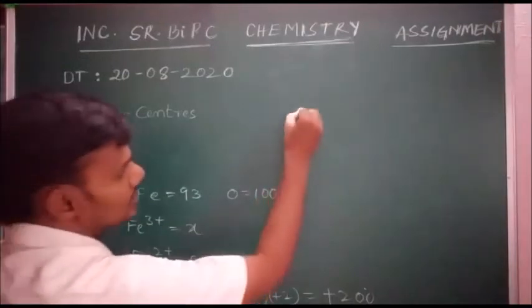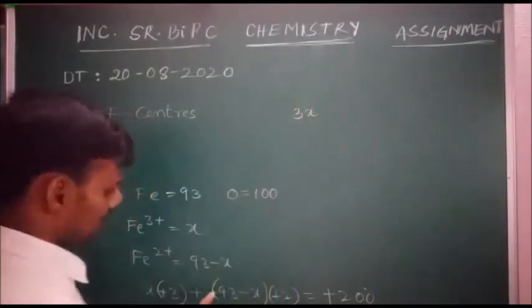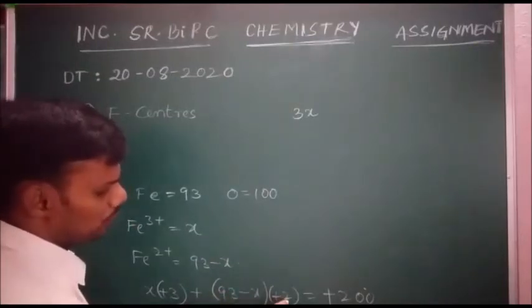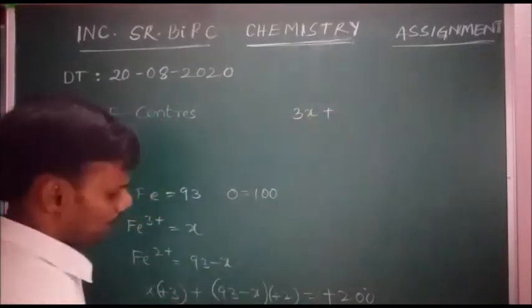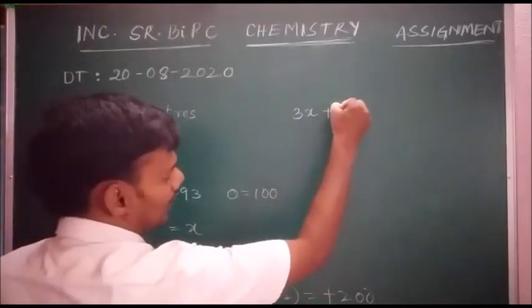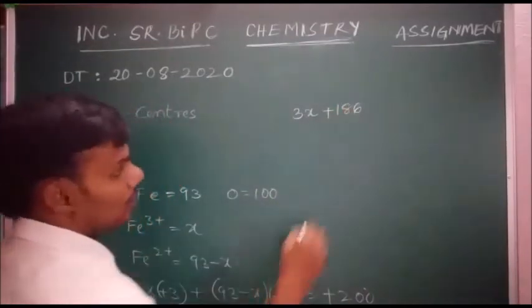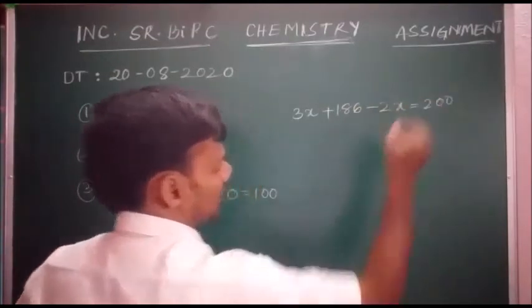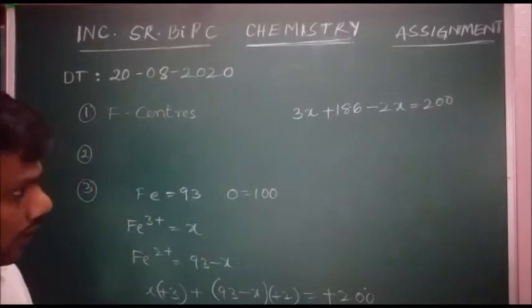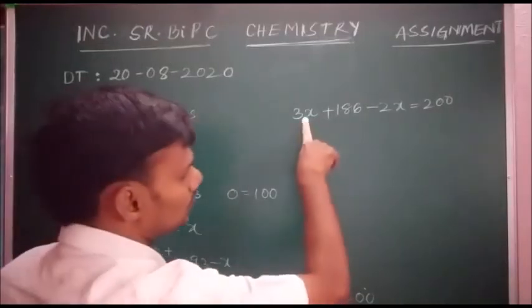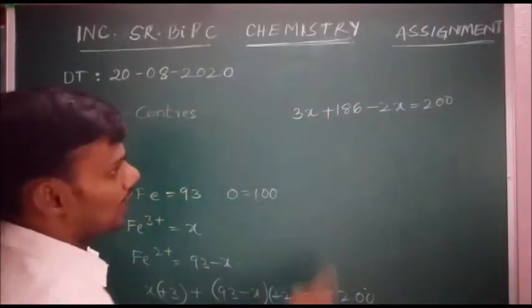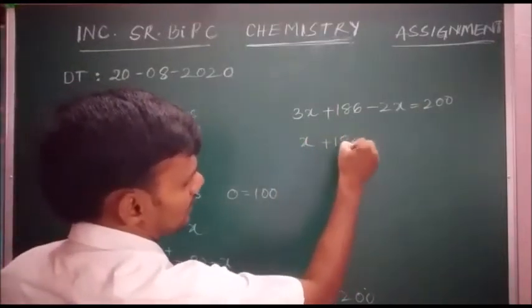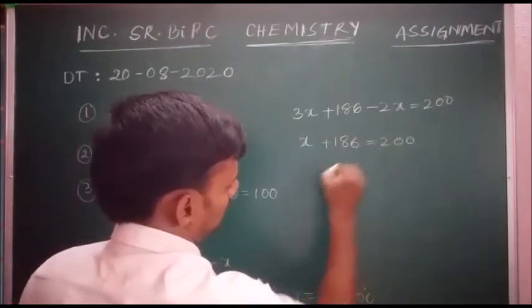Now this is 3X and 93 times 2, which is 186 minus 2X, equal to 200. So 3X minus 2X gives X, plus 186 equals 200.